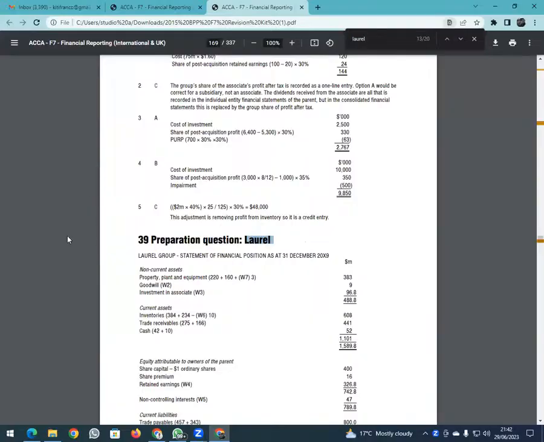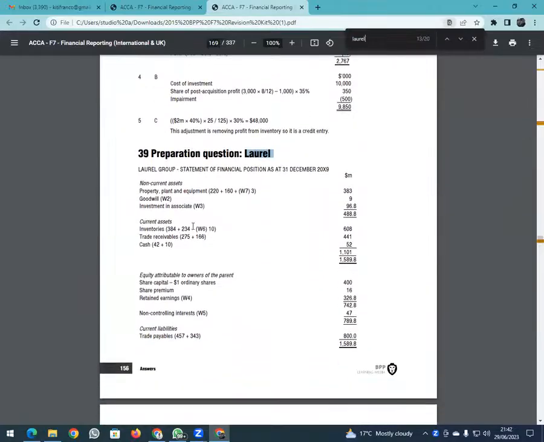You can see goodwill, if you're able to see my book here, they are getting 9. If you look at, for example, non-controlling interest, if you remember, they are getting 47.